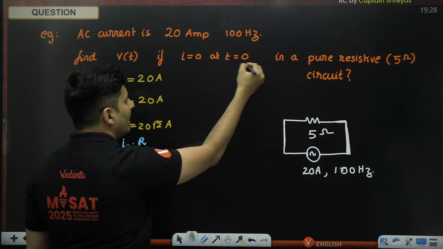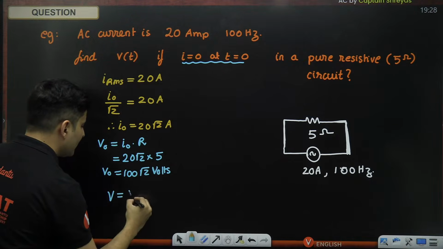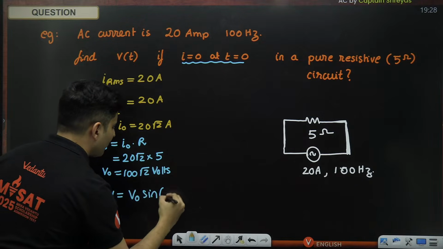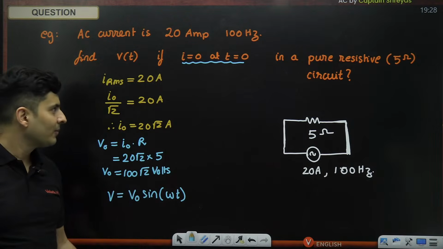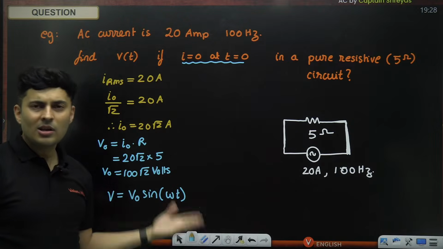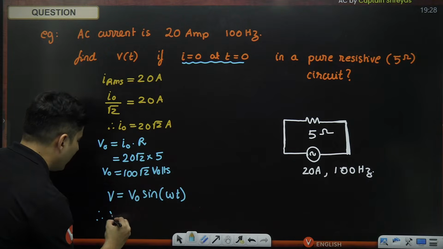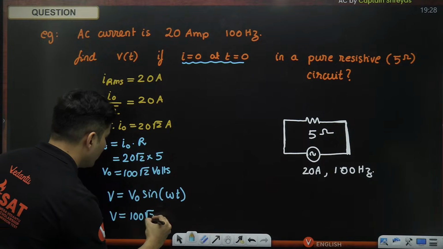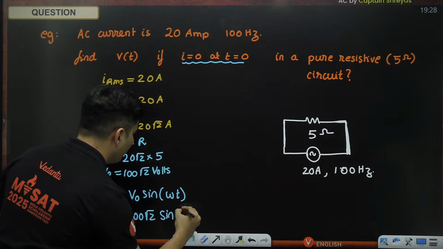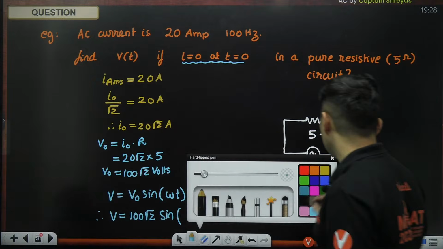This particular information tells me that my voltage is a pure sine graph, because sine will always start with 0. So at time 0, current is 0, which means it is a pure sine function. Therefore, my voltage will be V0, which is nothing but 100 root 2 into sine of omega t. Wait a minute, I don't know what omega is, so we'll have to figure that out.